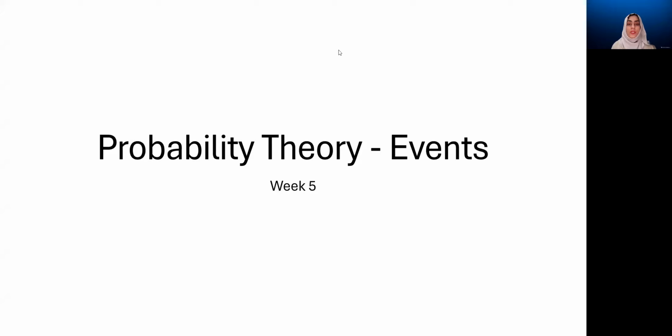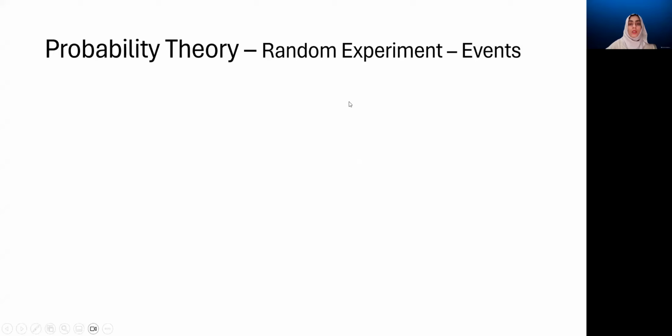In this very short video, we are going to recall a very important concept that we learned in the earlier video, which is events. But now we are going to discuss it with reference to the new information that we've learned, that is the sample spaces. We know that the random experiment can result in one of the possible outcomes listed in the sample space. So if I'm making an experiment of observing the gender of a person entering the university gate next, the two possible outcomes can be male or female. And these are the simple events which are part of my sample space.